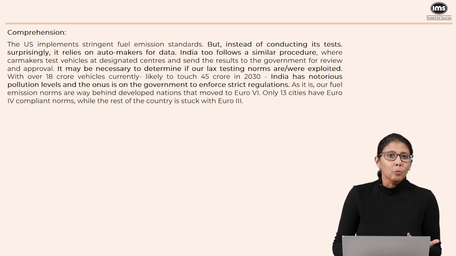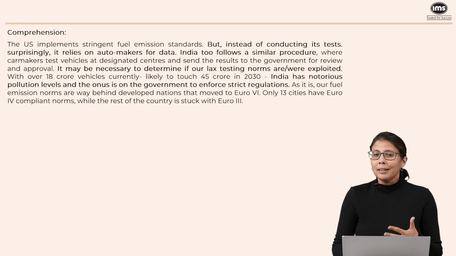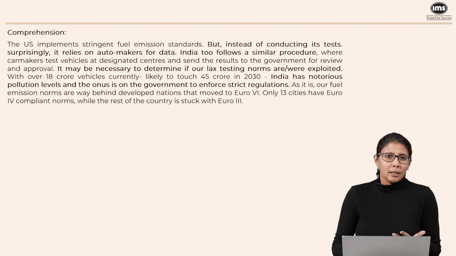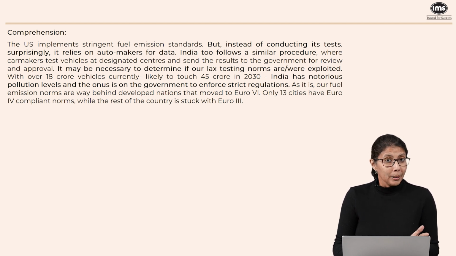Of course, it will pollute somewhat. Now here, we're trying to say that when an automaker creates a car and that vehicle has to be tested, who is supposed to do the testing? Normally, we would expect the government to do it, but surprisingly, that does not happen. The government relies on the automakers for data, and so you can see how Vendora was so easily able to cheat. India too follows a similar procedure.